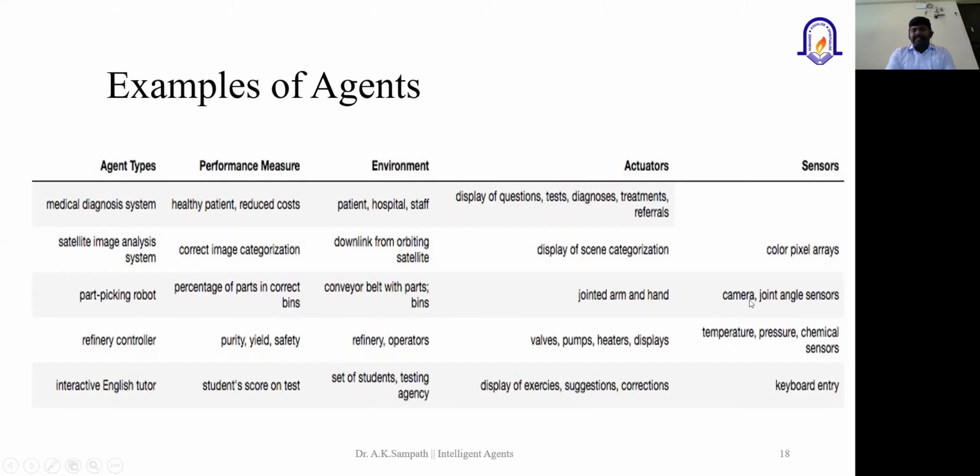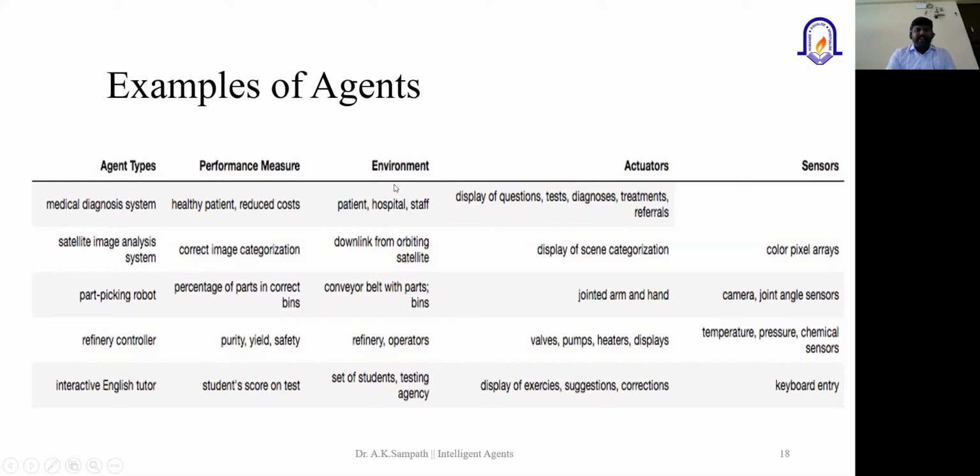When you talk about the sensors, again, cameras and joint angle sensors, and all other things. It might be connected with a Wi-Fi model, and all this information will be extracted from the Wi-Fi. And when we talk about the refinery controller, again, the performance measure will be based on the purity of the oil, the yield, and safety.